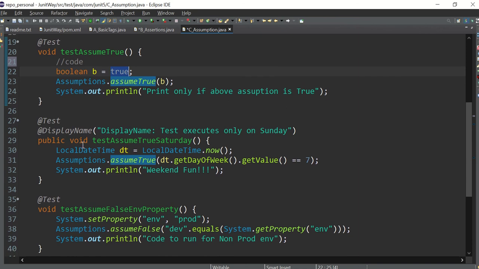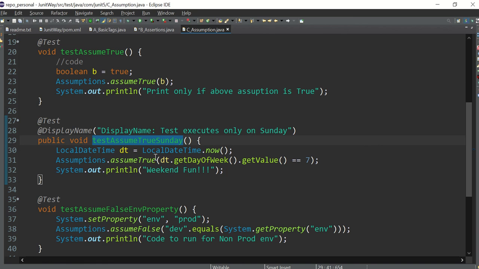In the second test case, the display name says the test executes only on Sunday. Funny thing, initially I wrote this test case on Saturday, but now today is Sunday, so I'm changing my test case name.